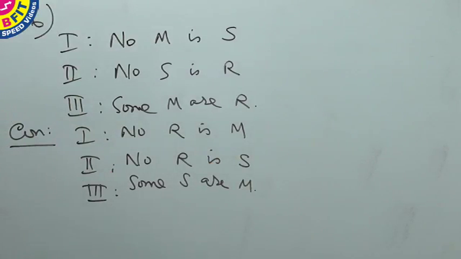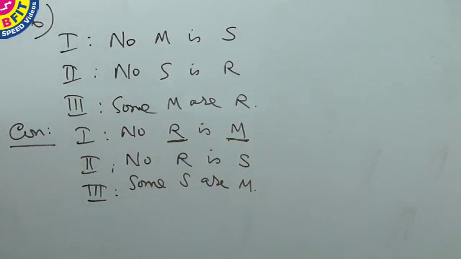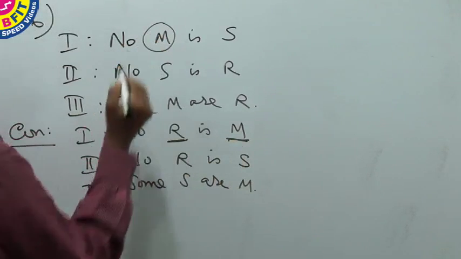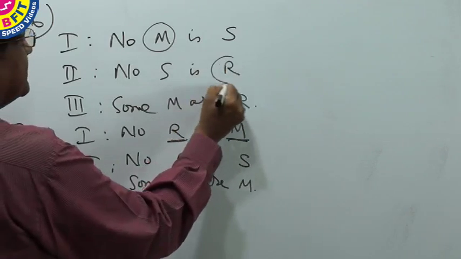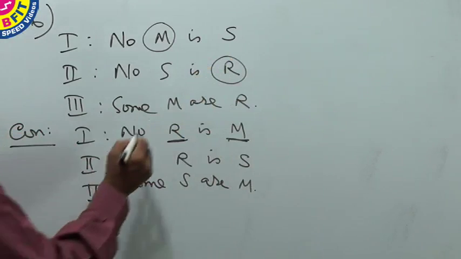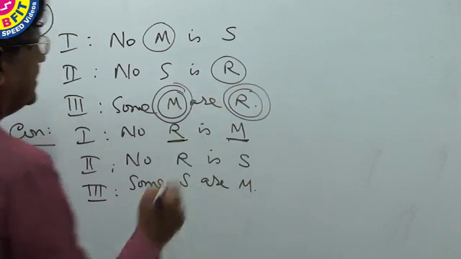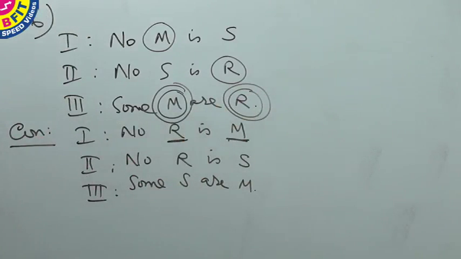Now let us see. Start from conclusion 1. R and M. Where is R and M? M is here. R is here. And it is also found M is here and R is here. Now we have got a situation where we can arrive at a mediate inference as well as an immediate inference. Both inferences are possible. Now let us derive.